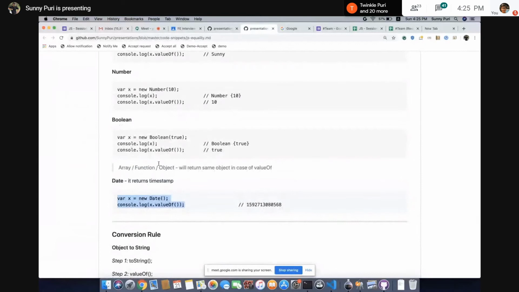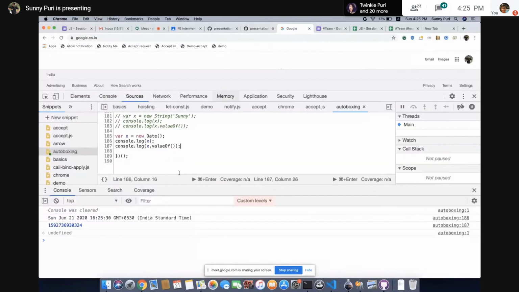And arrays and functions are objects. In case of valueOf, it will be the same value. Let's say some function: console.log x.valueOf will give you the same thing, the function.